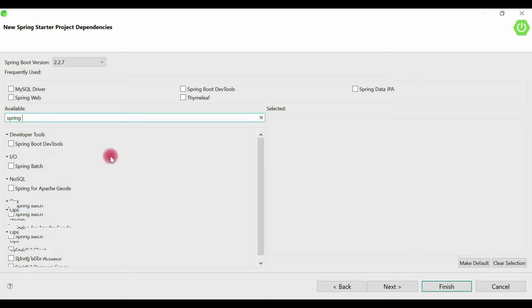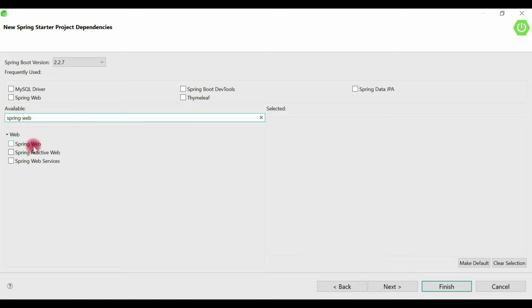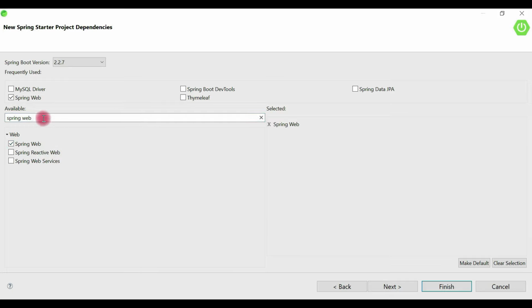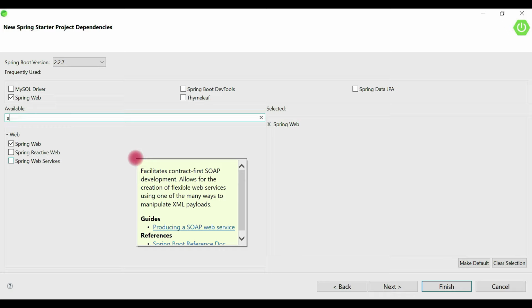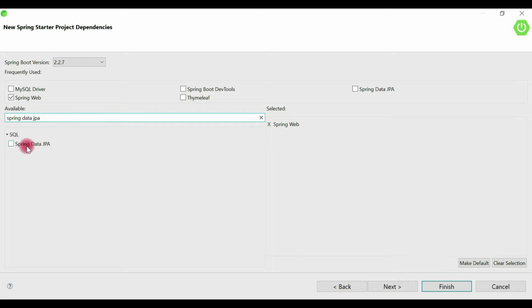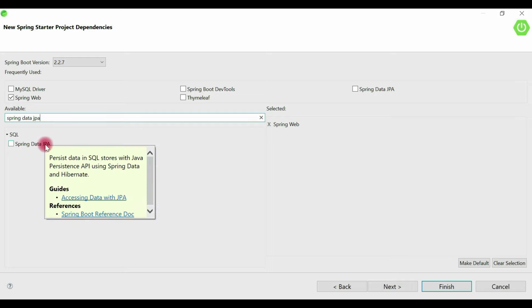Alright, Spring Web dependency. We use the Spring Web dependency to build web applications as well as RESTful applications, and the Spring Web starter dependency internally provides Apache Tomcat as the embedded default servlet container. Okay, and let's pick the next dependency, Spring Data JPA. To develop a repository layer or a DAO layer, we're going to use Spring Data JPA, and Spring Data JPA internally uses Hibernate as a JPA provider. So basically we use Spring Data JPA to reduce the boilerplate code that is required to develop a DAO layer.